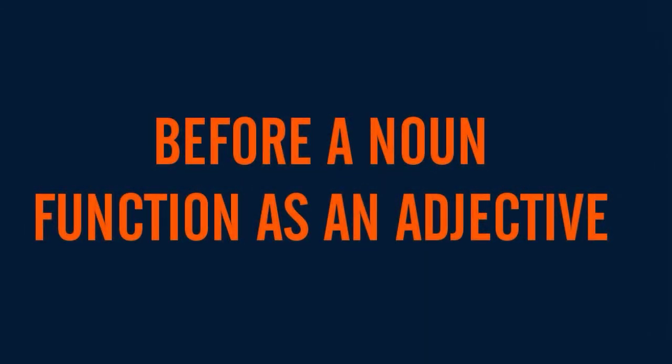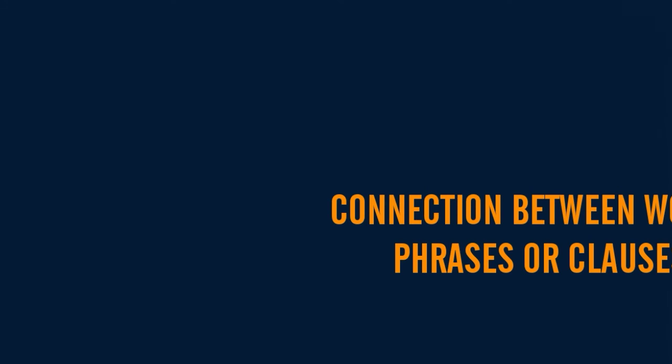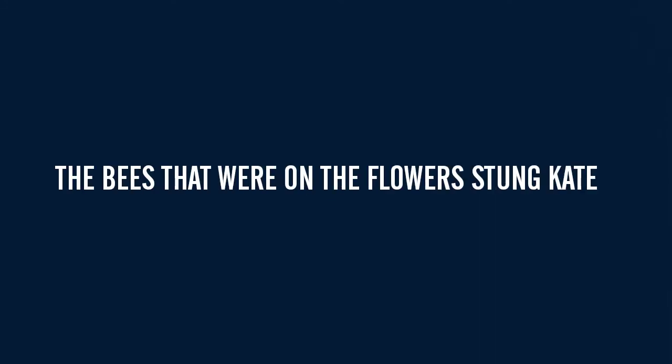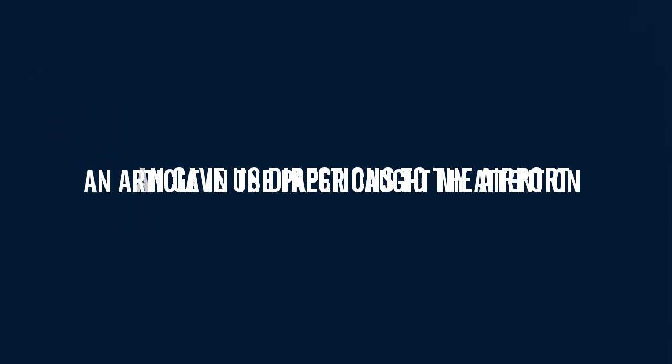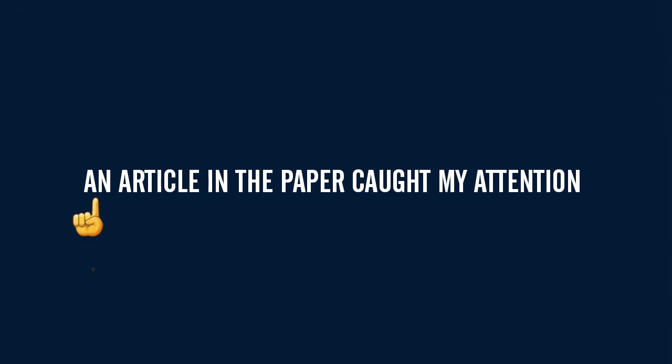Article is a word that is used before a noun and functions as an adjective. Some examples of this are the, a, and an. The bees that were on the flowers stung Kate. The is the article. A man gave us directions to the airport. A is the article. An article in the paper caught my attention. An is the article.